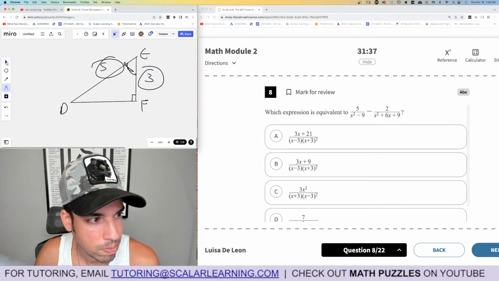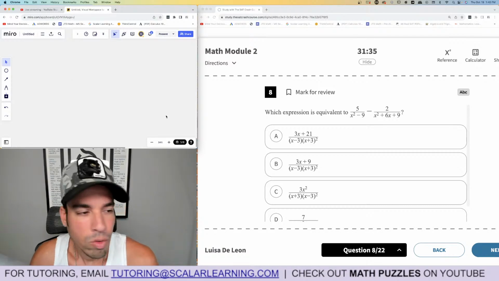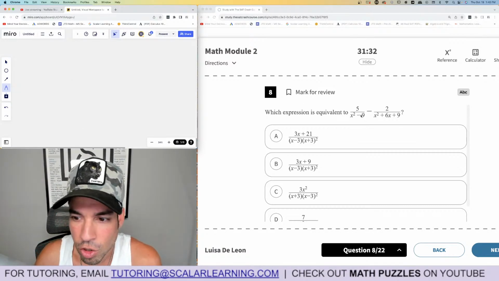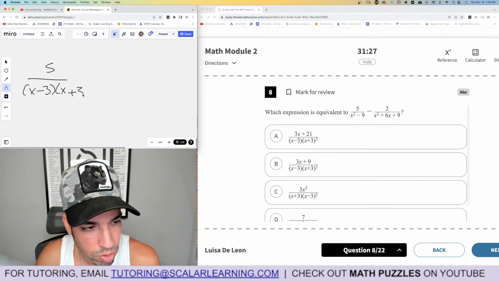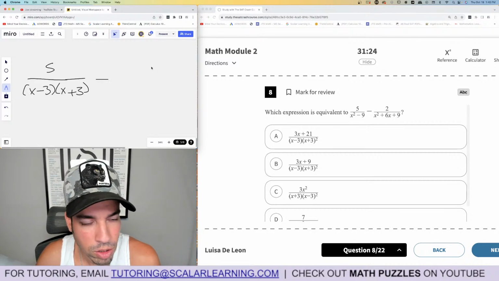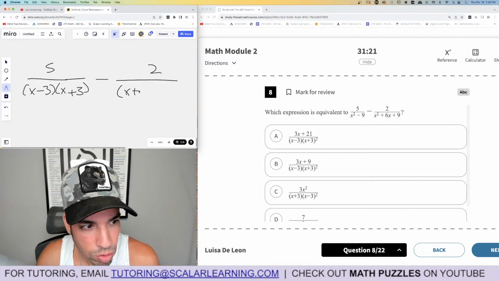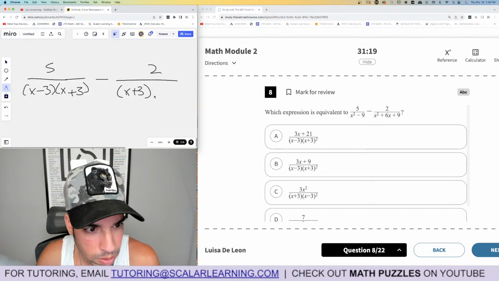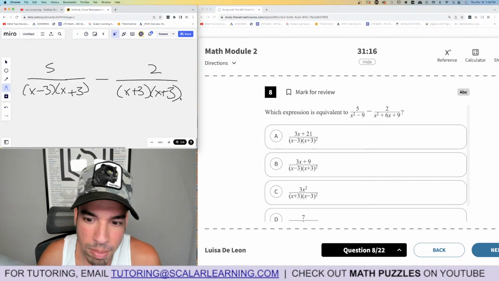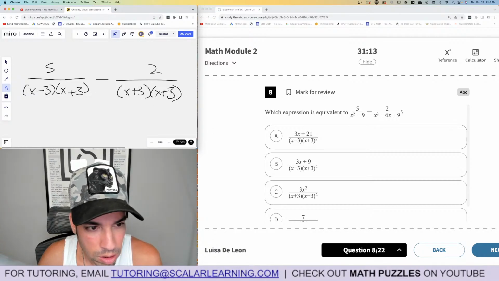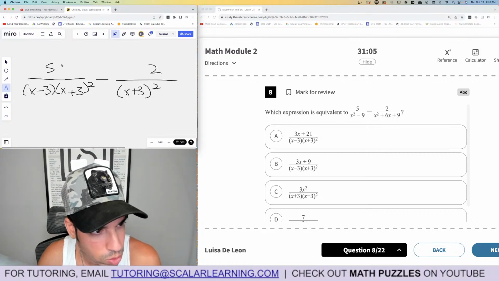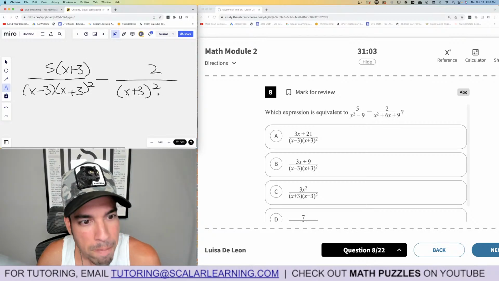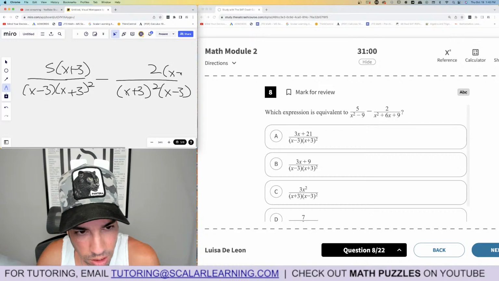All right, let's see. Okay, let's go old school with it. We're going to factor the bottom here, and we got x minus 3, x plus 3. And then this one we're going to factor, minus 2 over x plus 3, and that's a perfect square. x plus 3 times x plus 3. And now we're going to get common denominators, which is what they did. I'm going to make it x plus 3 squared because that's what they have down here. And then I need a common denominator, so I need to square this one, meaning multiply by x plus 3 over x plus 3. And for this one, we need to get x minus 3 to get nice common denominators.